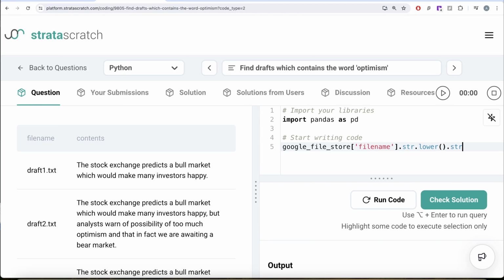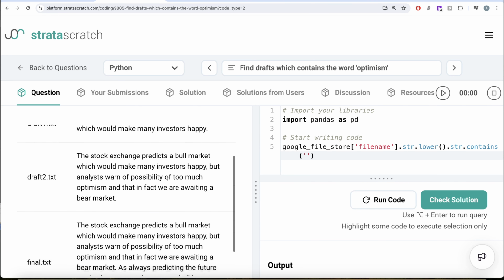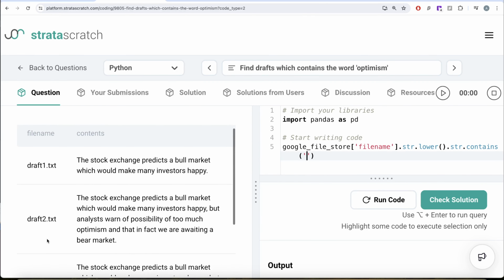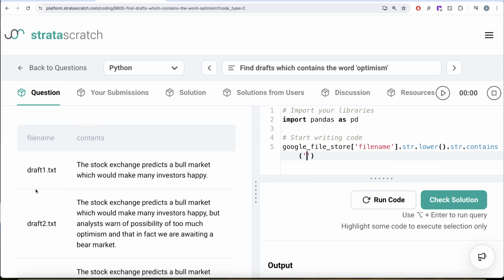So we write str.contains. Now it should start with draft. Think about it. Let's say you have another row where the file name was overdraft1. Does that mean it is a draft? Generally no. If you just search for draft, it is possible that there are some words before it or after it, which might be problematic. So what you need to do is make sure that at the start of the file name we have the word draft, and after that you have 1, 2, 4, 5. It does not matter to us.